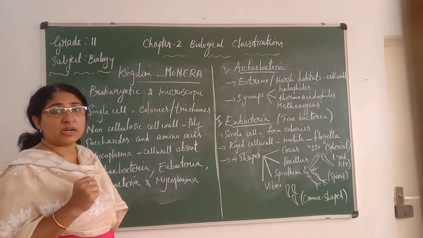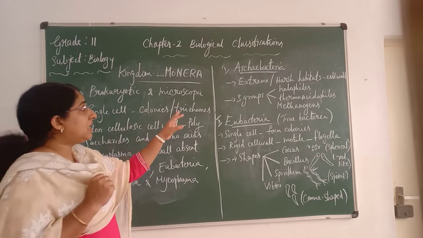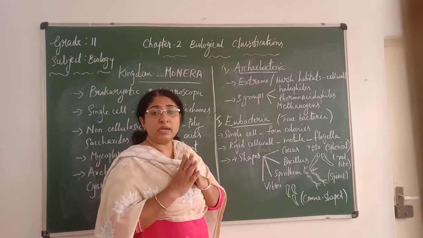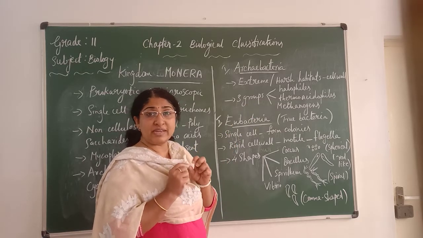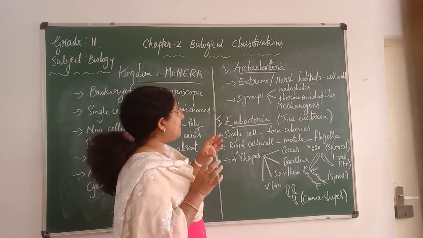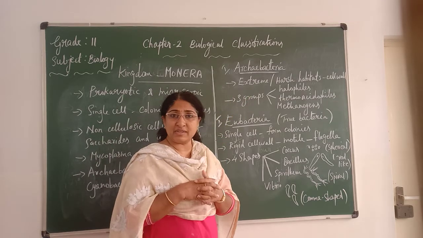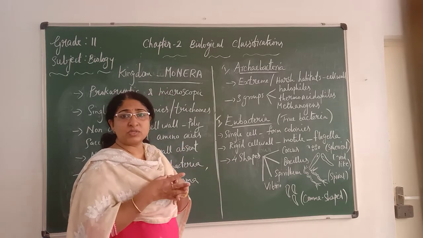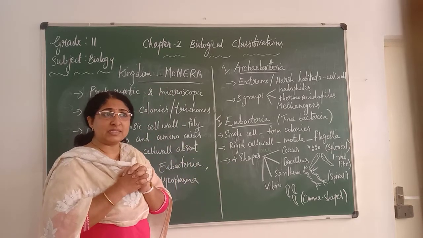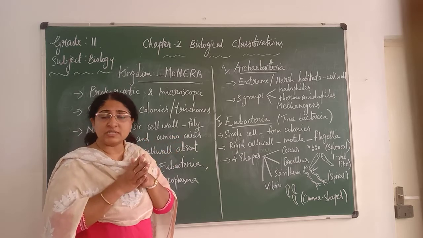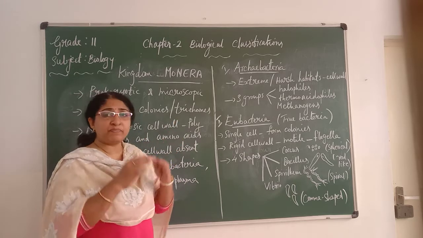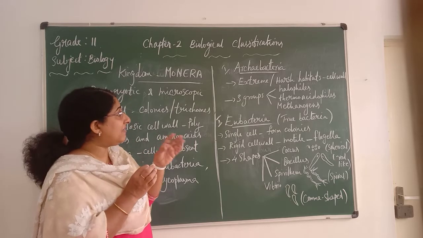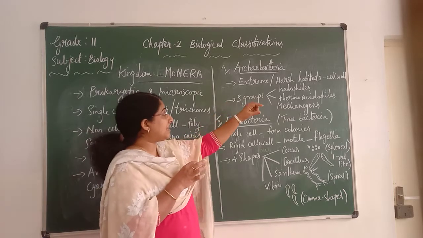The first one is Archaebacteria. What is meant by Archaebacteria? They come under Monera. These bacteria have a very rigid cell wall, so they can live in any extreme or harsh habitats. If there were no cell wall, the organism might die. So it is a protection for the organism. Just as plant cells are protected by the cell wall, this bacteria is protected by its cell wall.